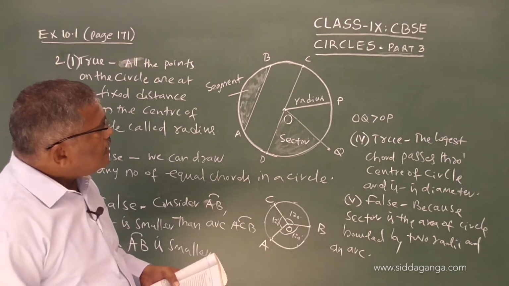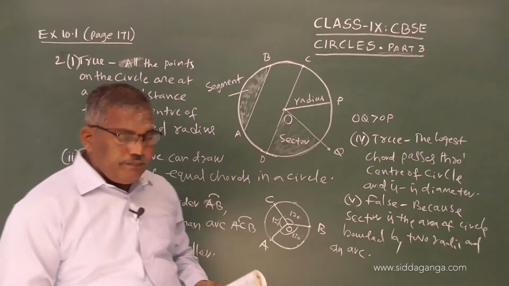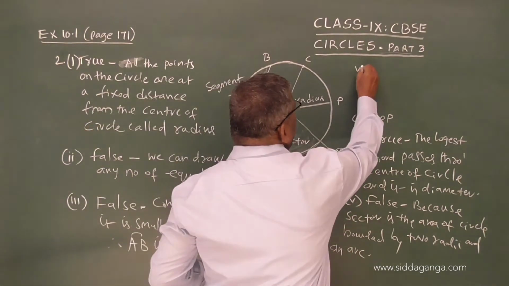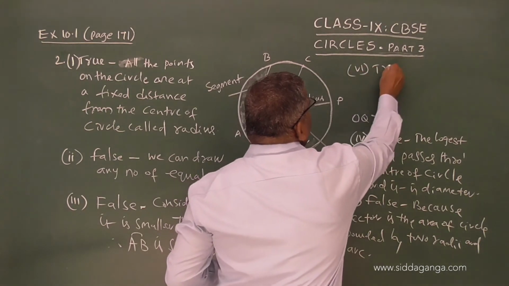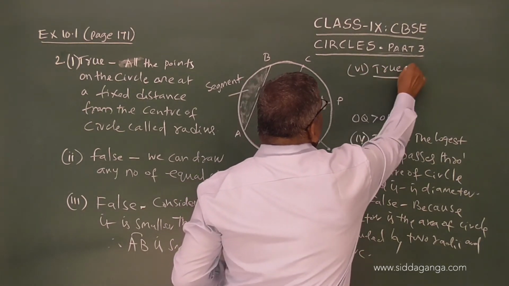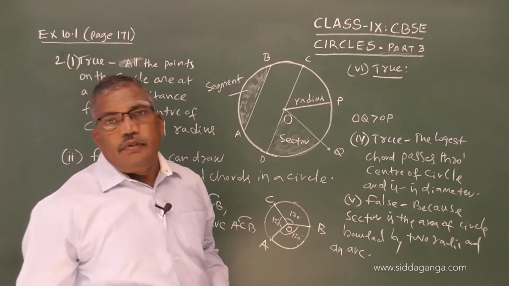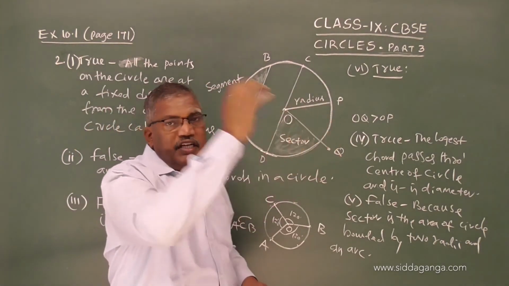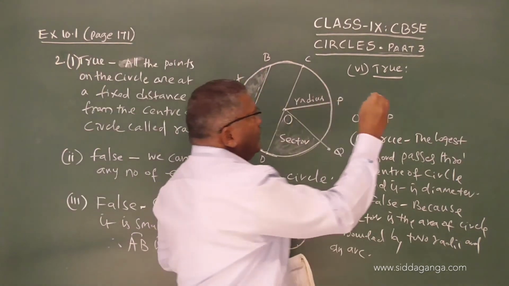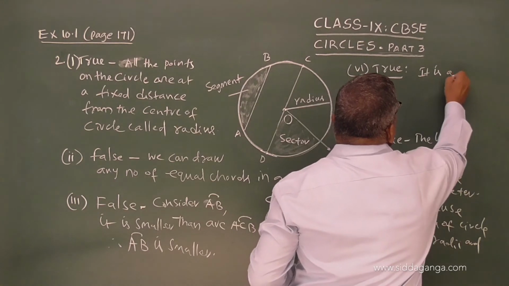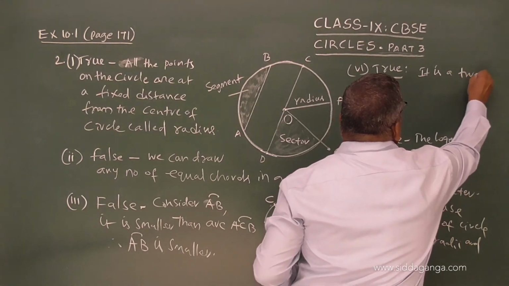The last one: a circle is a plane figure. So, it is true. The sixth one, I will write here, true, because it is a two-dimensional figure and it is drawn on a plane surface.